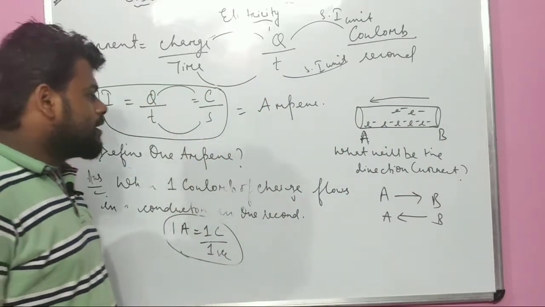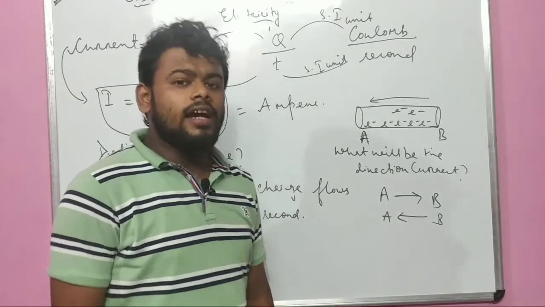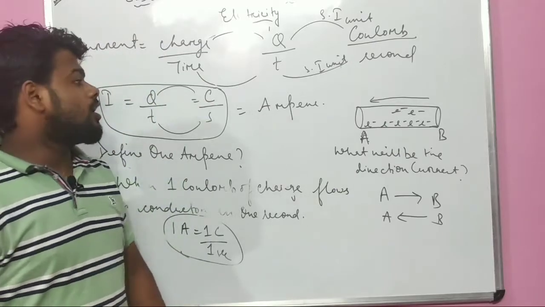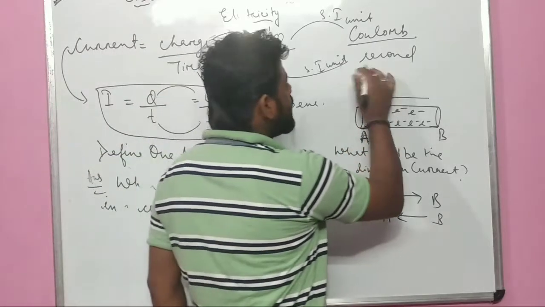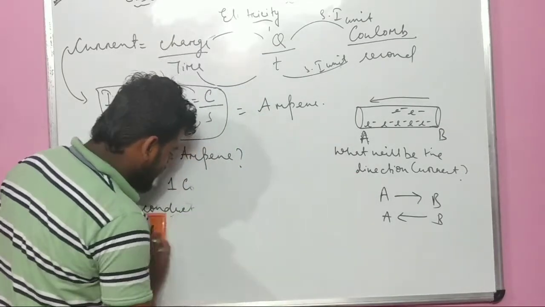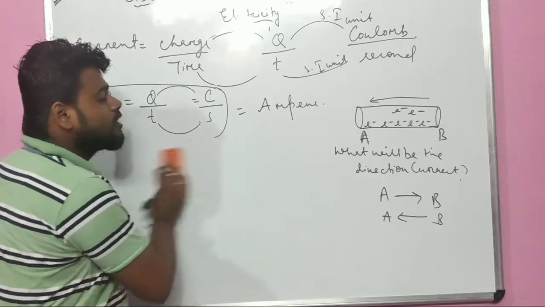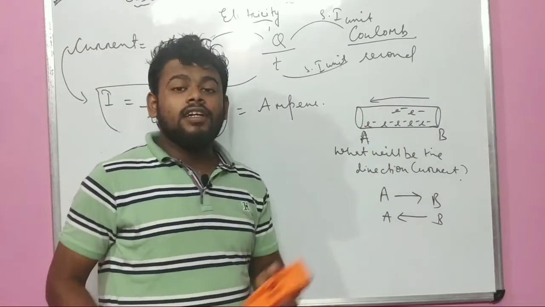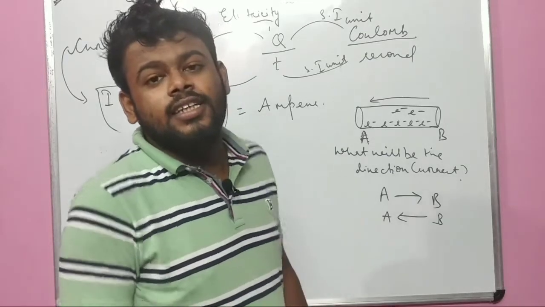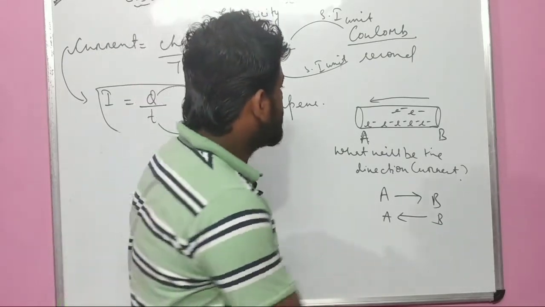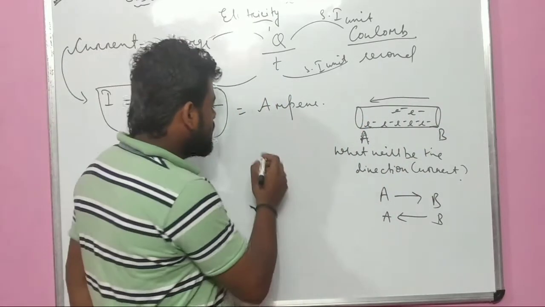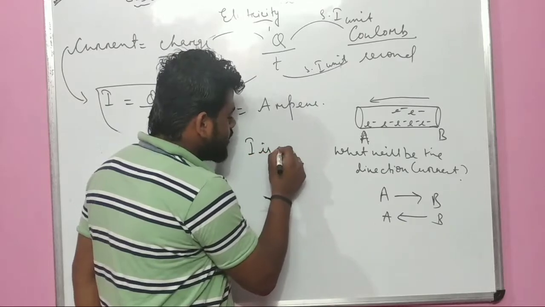And one more thing, remember that: is current a scalar quantity or a vector quantity? Everyone will say, sir, current is a vector quantity. I will ask, why is current known as a vector quantity? Because it has a magnitude, as well as a direction, because current is moving in one direction. No, but the answer is that current is a scalar quantity.